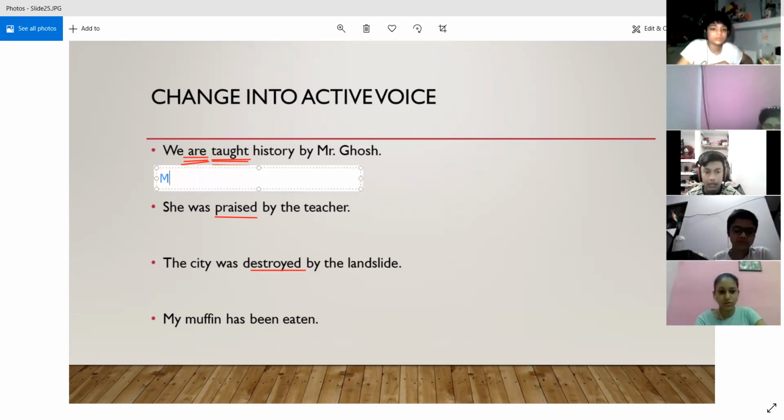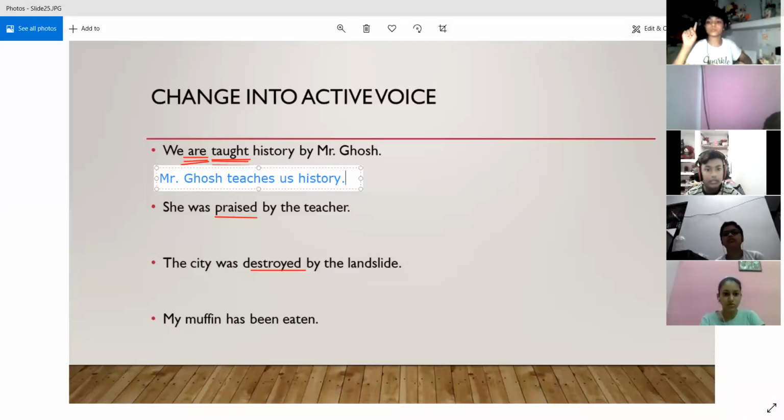So because it is in the simple present tense, we will write Mr. Ghosh, and since it is in the simple present, we will use teaches, and then "we" is present over here, so "us" is going to come over here in the object's position. Mr. Ghosh teaches us, and then in the end we are going to write history.